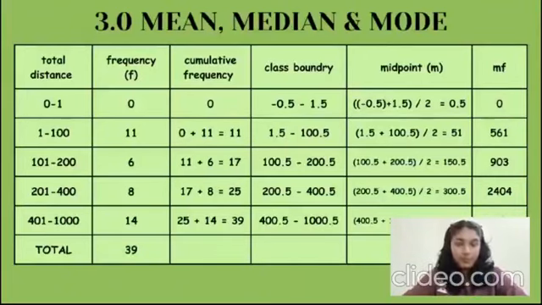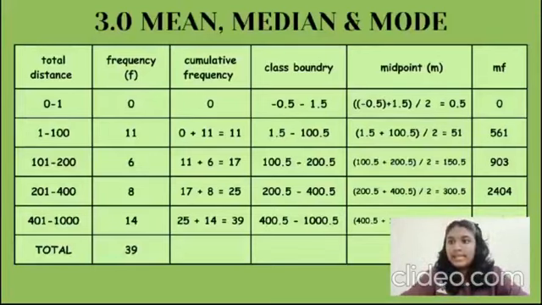To calculate the midpoint, we will use our class boundary by adding them together and dividing by 2. Lastly, we need to find the M and F. We will multiply the midpoint and frequency. Once we have completed the data in this table, it will be easier for us to calculate the mean and the other data descriptions.